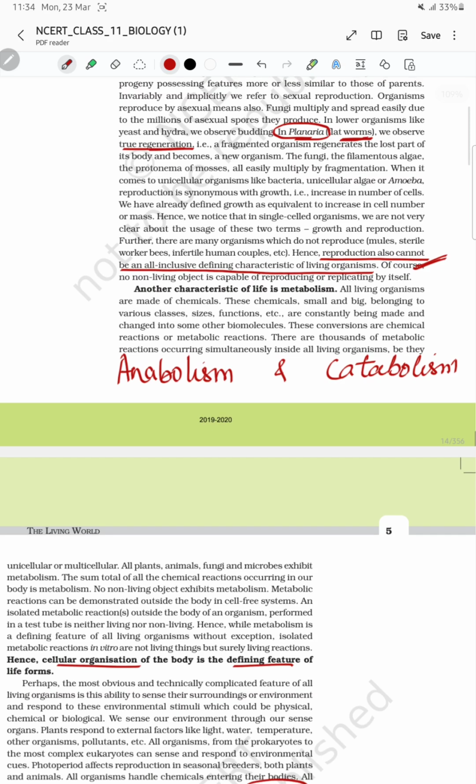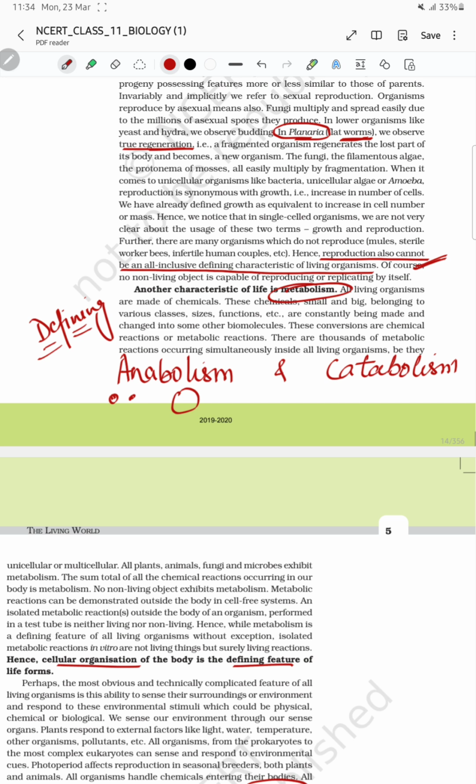Now we have metabolism. Metabolism is defining feature of living organism as it is solely present in living organism, not present in non-living. Metabolism can be of two types, anabolism and catabolism. If two different things are joining to form a bigger molecule, then it is anabolism, and if a bigger molecule is breaking down into two smaller molecules, it is catabolism. So anabolism along with catabolism forms metabolism, and it is the defining feature of living organism.